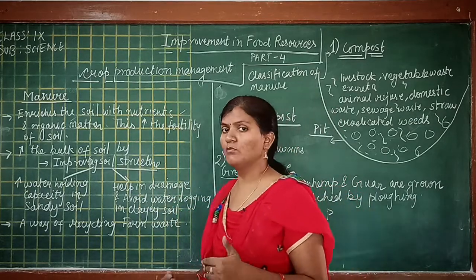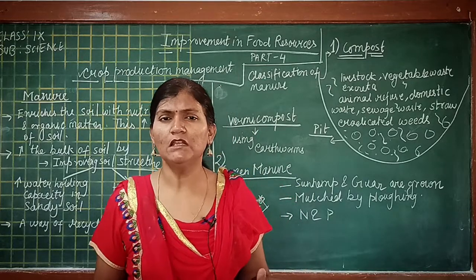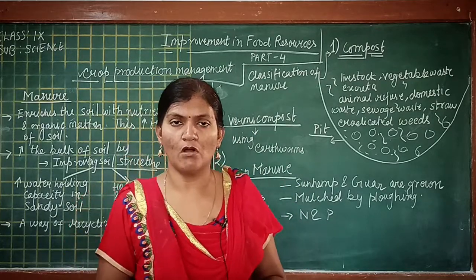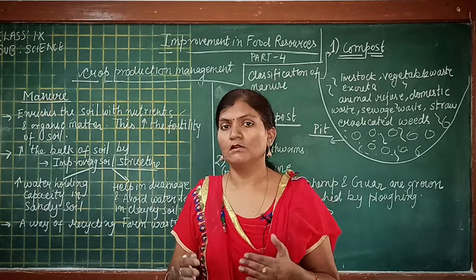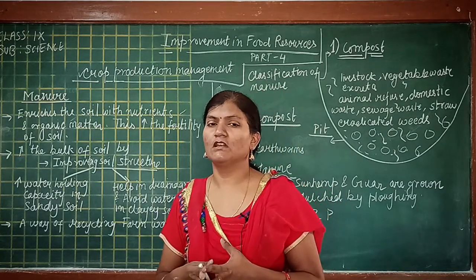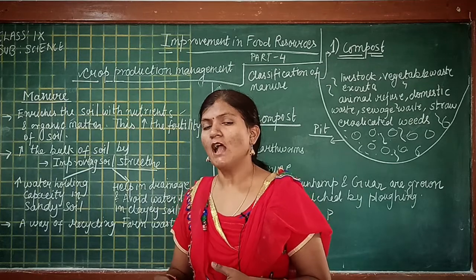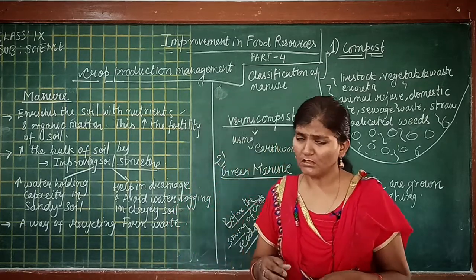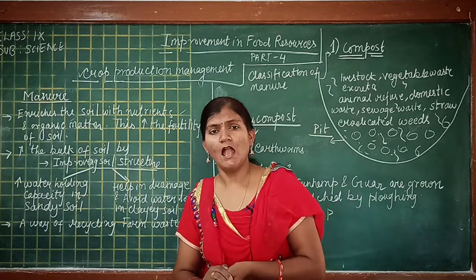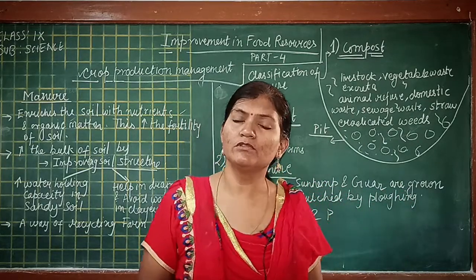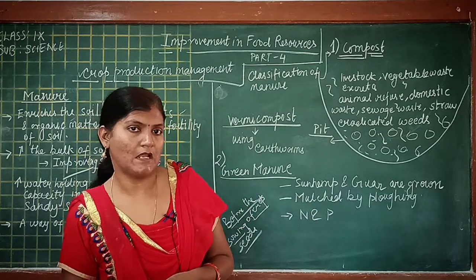If we add more water in clay soil, the plants may rot, but if you add manure to clay soil, there will be enough gap between the soil particles, and water will not destroy the roots of the plants in the clay soil.